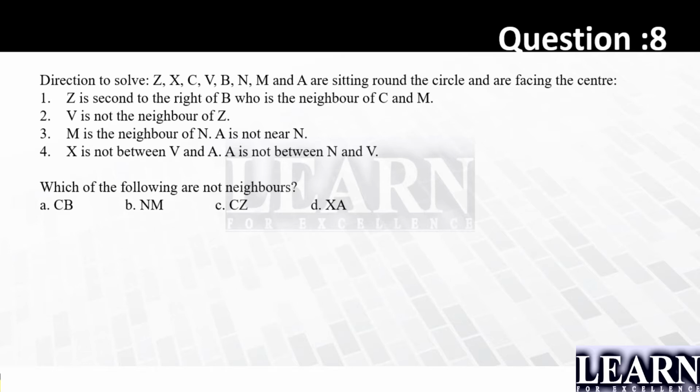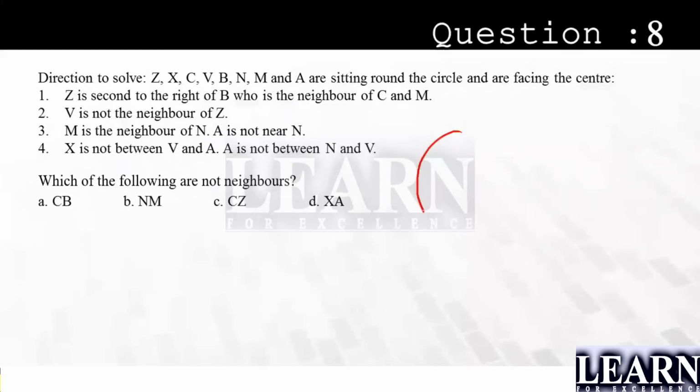Yes, let's check this out. They have told 8 people are sitting at a round table facing the center. So 1, 2, 3, 4. We have got 8 people facing the center. Whenever we look into any circular arrangement problem, we have to look for the fixed position. So this is not the fixed position. This is not the fixed position. This is not. And this is half fixed. So I can go out with statement number 1, then statement number 3, then I can tackle the other ones.